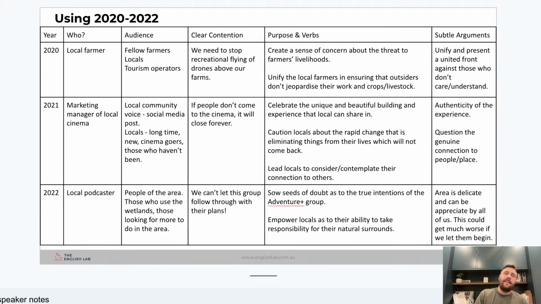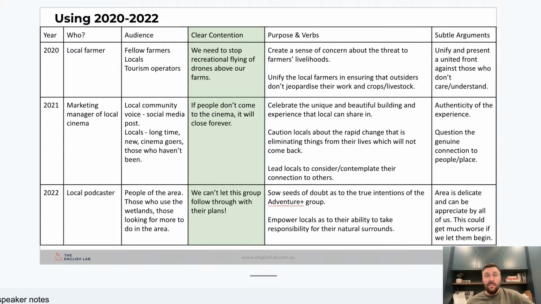We take a look at the three years after that, 2020 through to 2022. What I want you to focus on with this one, again, you'll see locals in actually all of them. Again, not saying that it definitely will be locals this year, but a lot of the time it's that smaller, particular audience. What I want you to focus on is that the contention of the piece is never overly complex. For those three years, I can sum up the contention of the piece, or anyone could, in one sentence. In 2020, it was a farmer saying that we need to stop recreational drone flying over our farms.